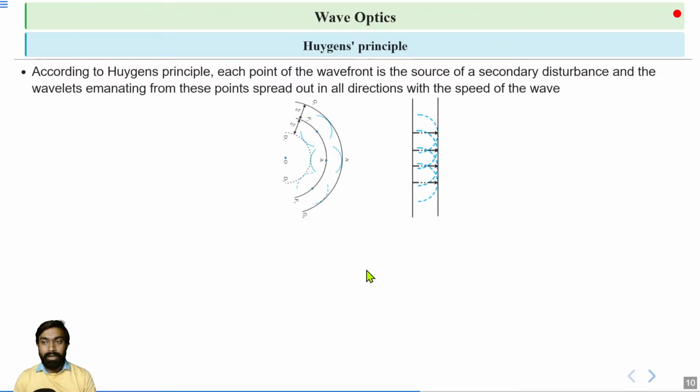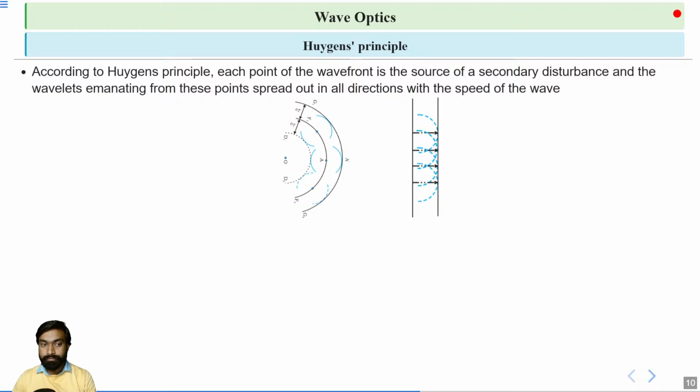Now we will understand Huygens principle. Clear? So according to Huygens principle, every point, listen carefully, every point on a spherical wavefront acts as a source of secondary disturbance. Okay.